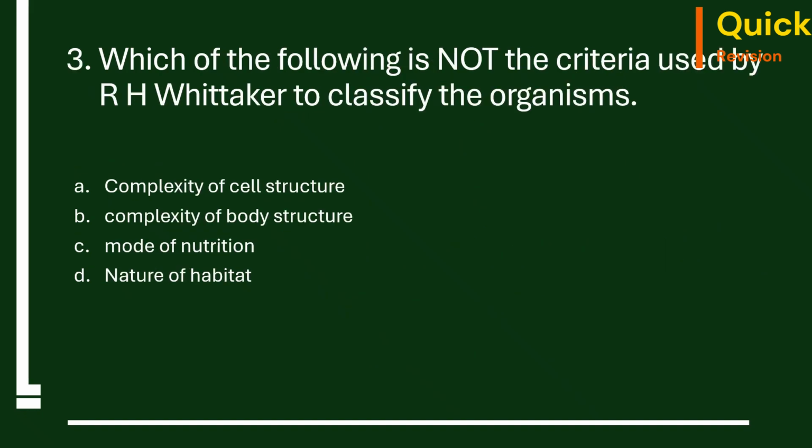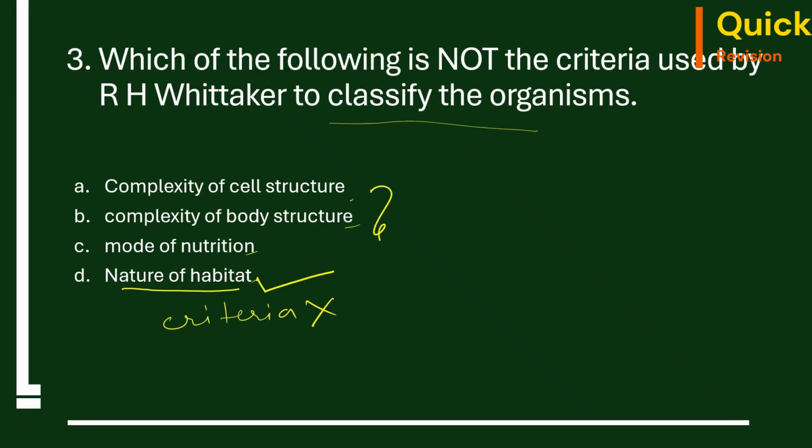Third question: which of the following is not a criteria used by R.H. Whittaker to classify the organisms? Complexity of cell structure, complexity of body structure, mode of nutrition, nature of habitat. The correct answer is option D, nature of habitat. This is not included as a criteria in R.H. Whittaker's classification.